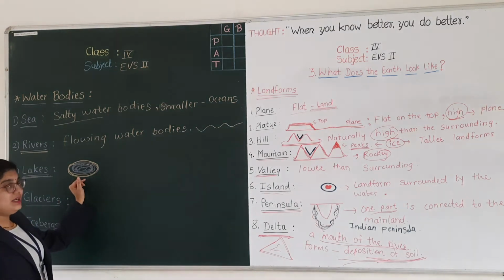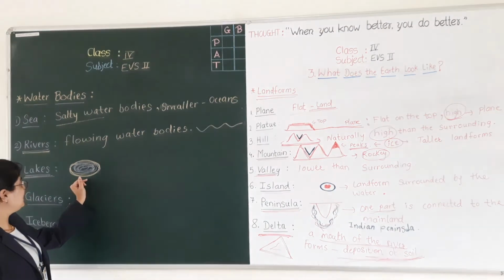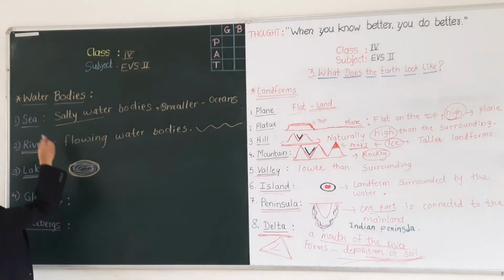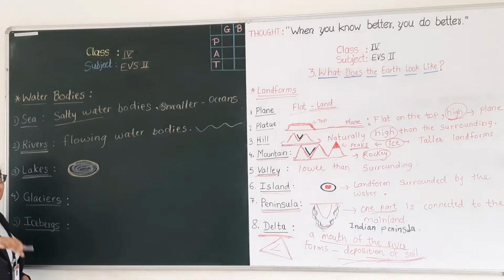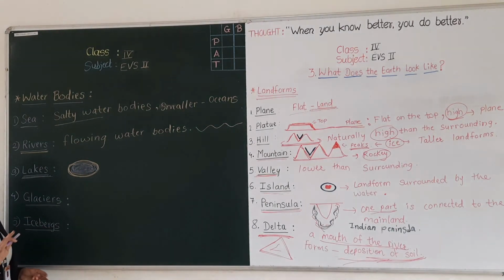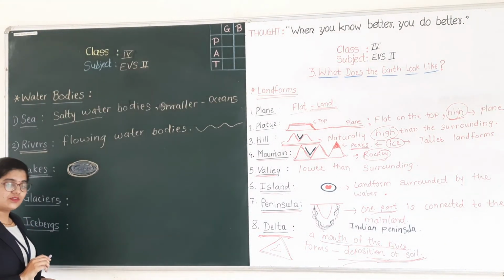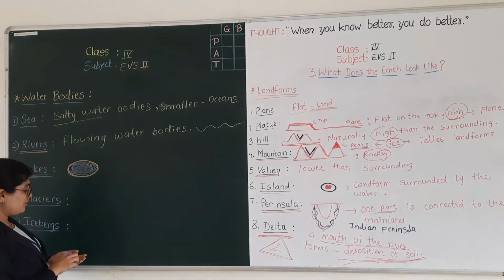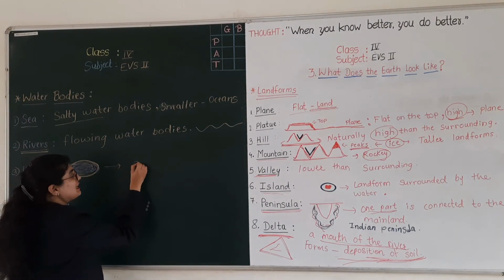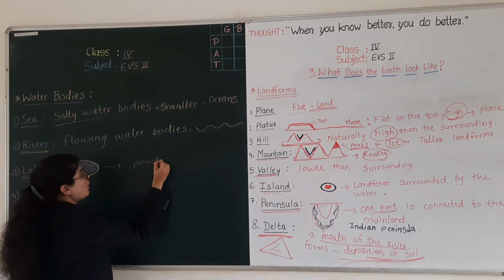In the olden days, people were calling it sea, but we know that the water of the sea is moving, and these lakes are steady. Okay, the water of a lake does not move. We also know that smaller water bodies like lakes are called ponds.